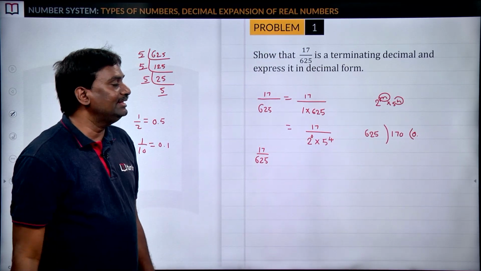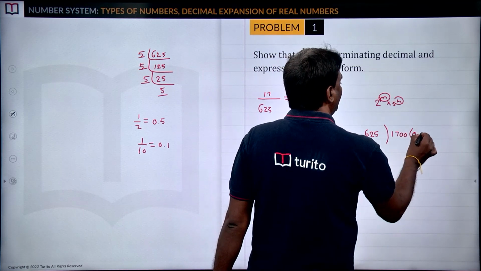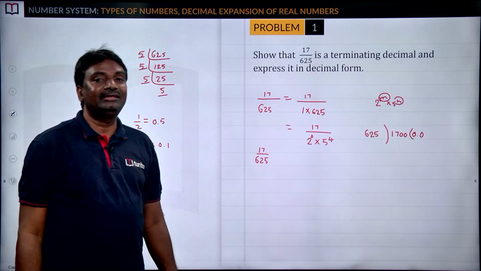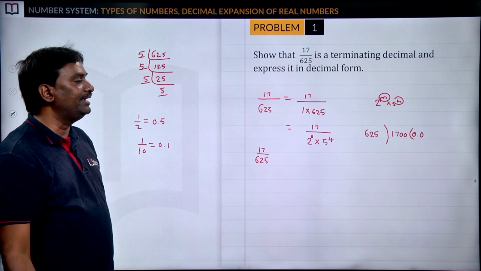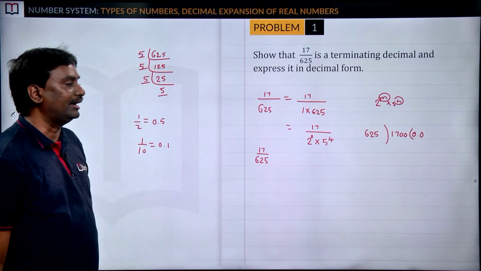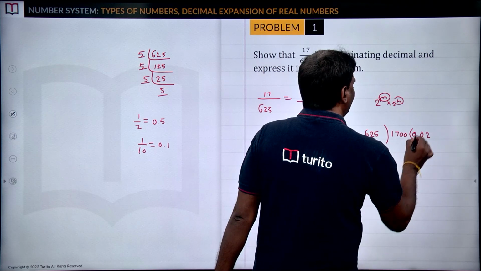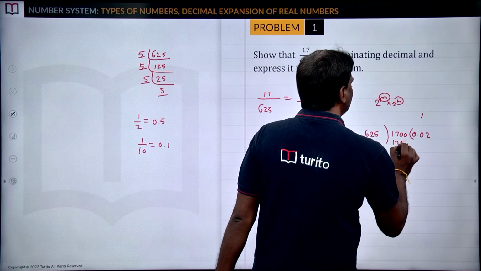Still 170 is less than 625, so you can take 0. Now 1700 is clearly greater than 625. If you take 625 into 3, that is 1875, more than 1700. So you can take 2 times: 2 5 is 10, 2 2 is 4 plus 1, 2 6 is 12.